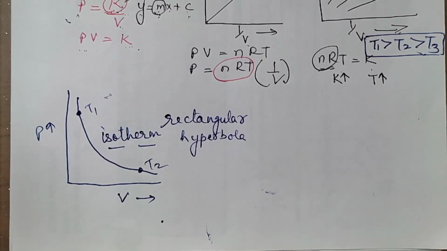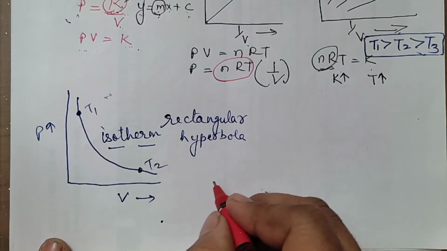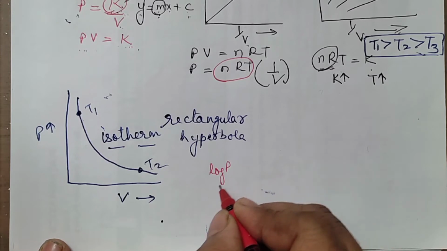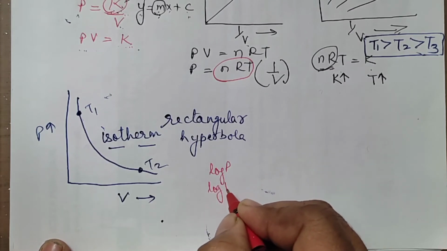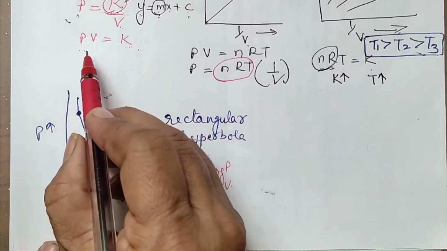Suppose you are asked to plot a graph between log P and log V. What type of graph do we get? First let us compare with this only.